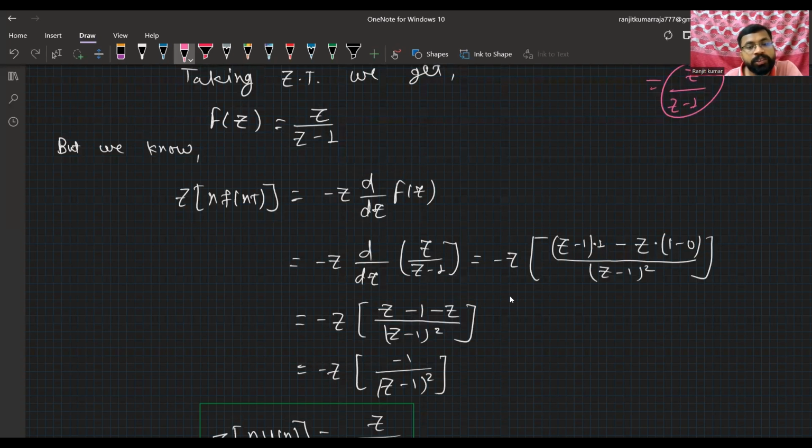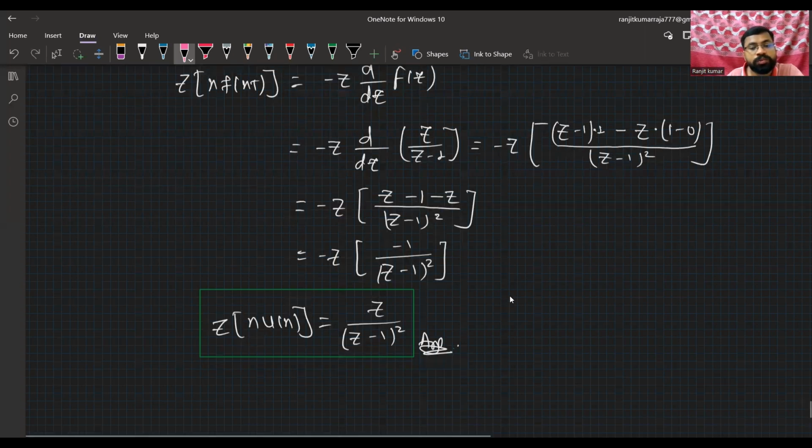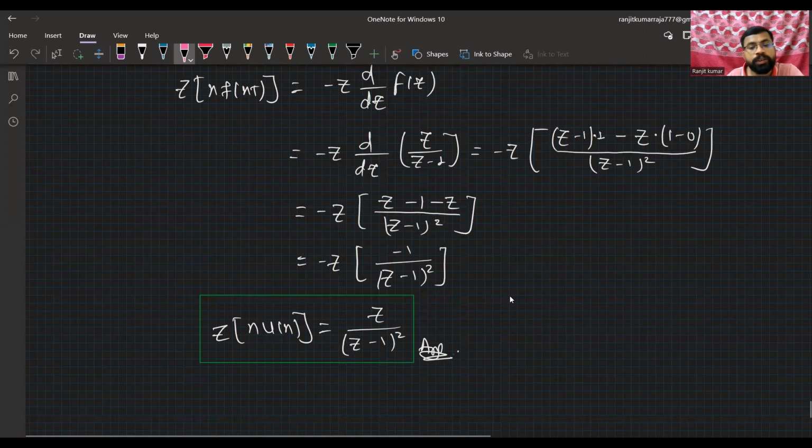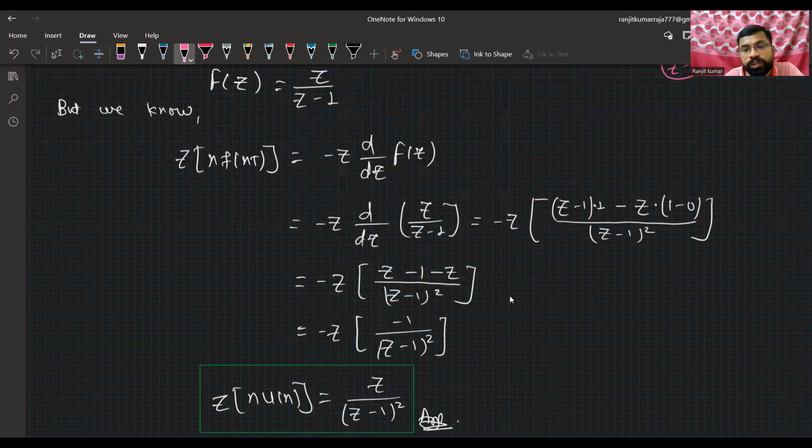So it is minus z d by dz of f of z, which equals minus z d by dz of z divided by z minus 1, because f of z is from here. I am just substituting the value. After solving this, we will get the z transform of n u of n equals z divided by z minus 1 whole square.